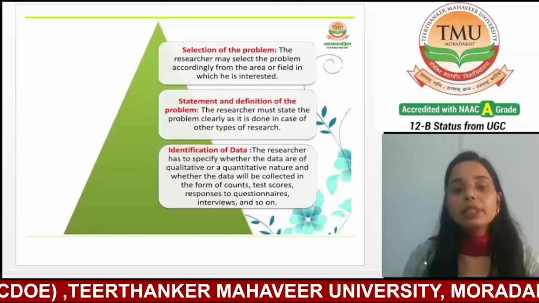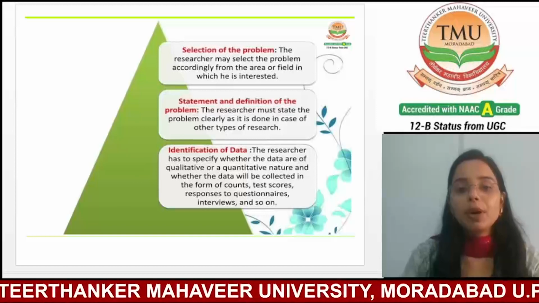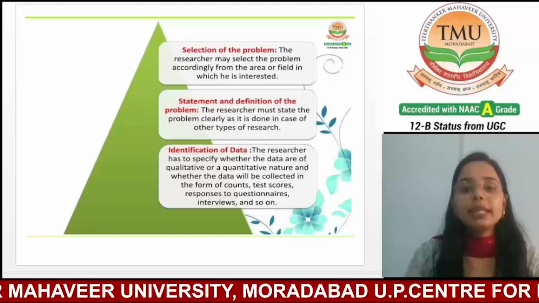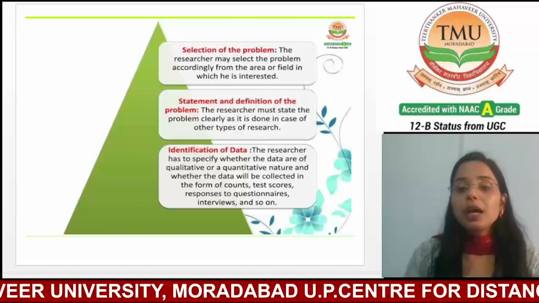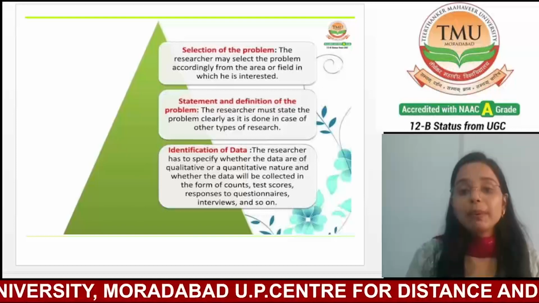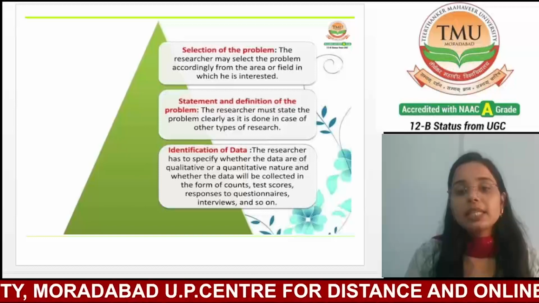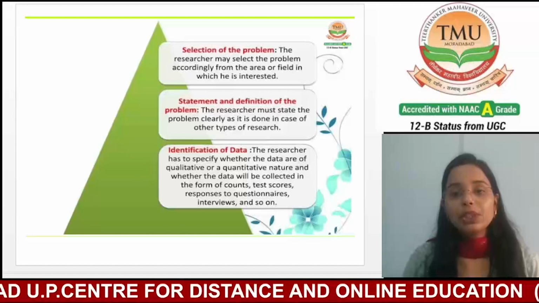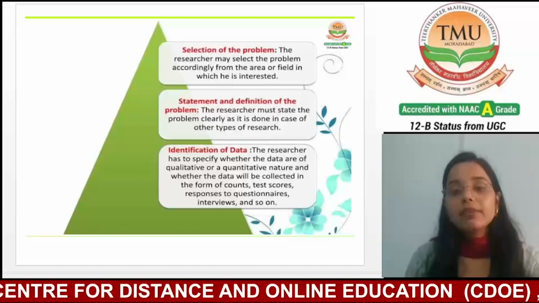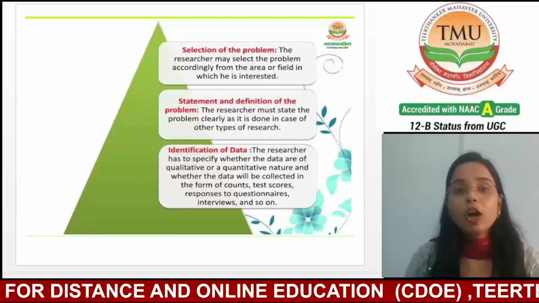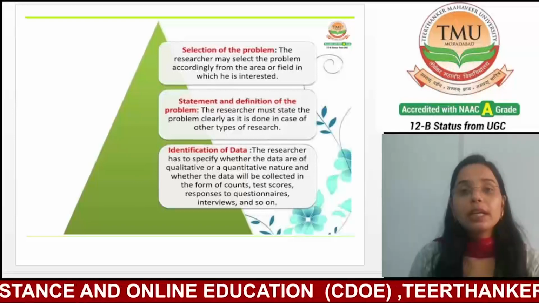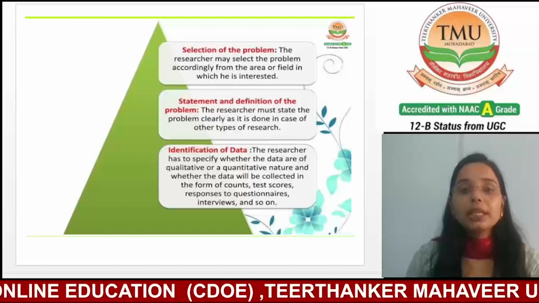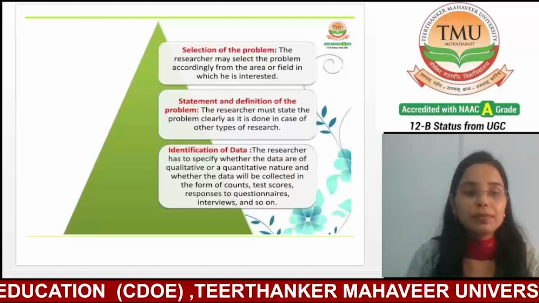After statement and definition of the problem, the next step will be the identification of data. The researcher has to specify whether the data are qualitative or quantitative in nature and whether the data will be collected in the form of counts, test scores, responses to questionnaires, interviews, and so on.